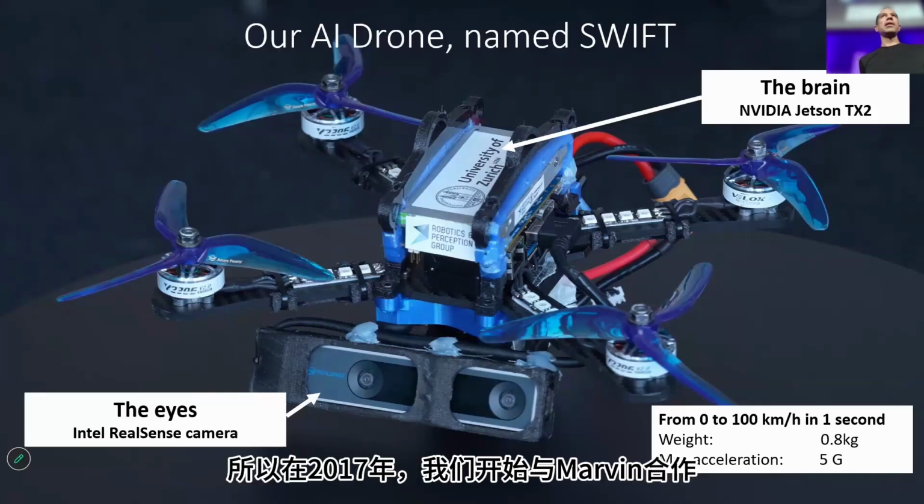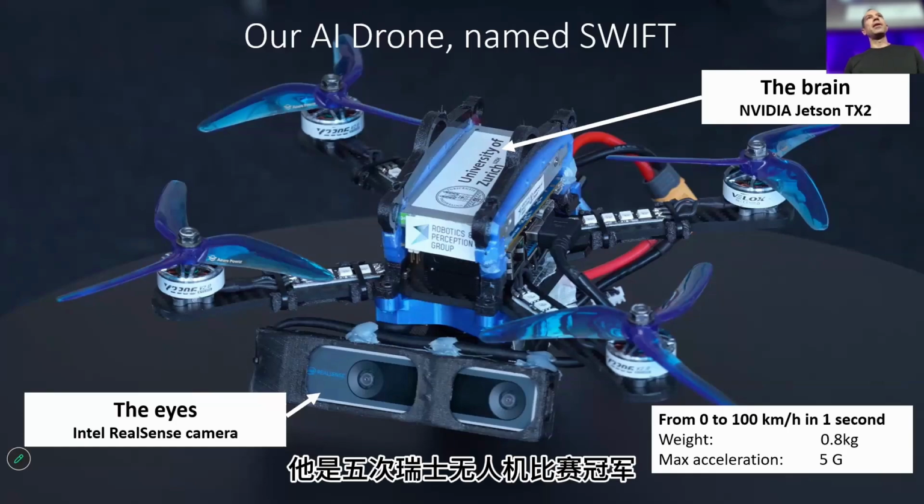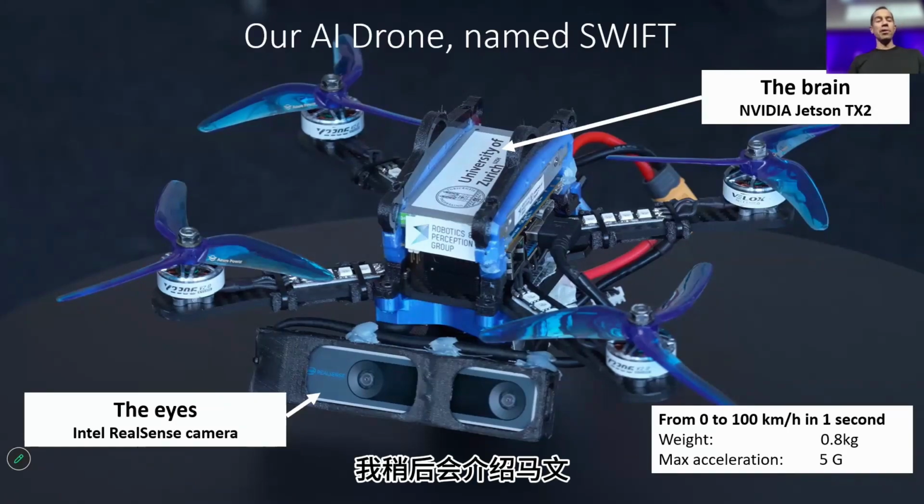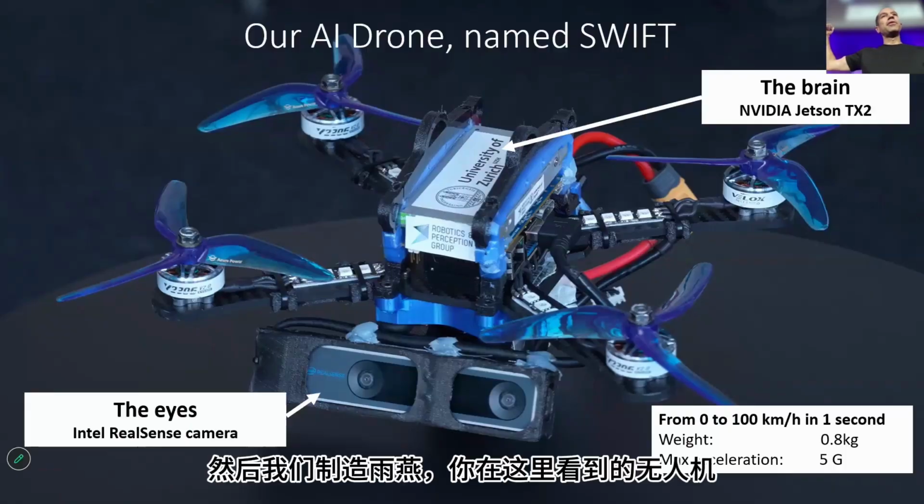So in 2017, we started a collaboration with Marvin Schepper. He is the 5-time Swiss champion of drone racing. He was 15 years old at the time. I'll introduce Marvin in a moment. And then we built Swift, the drone that you see here.